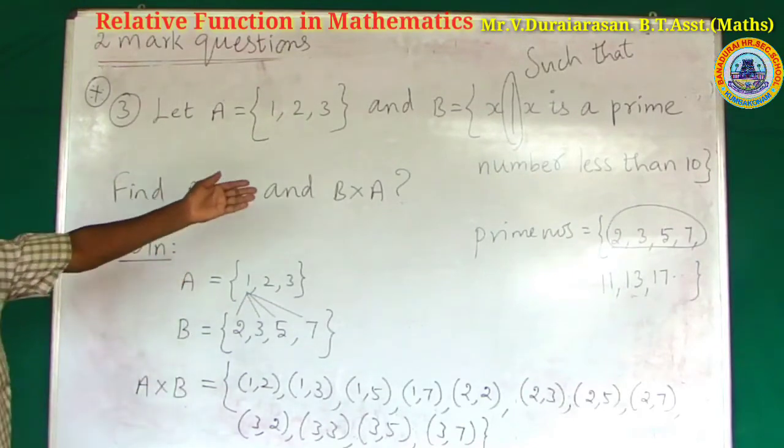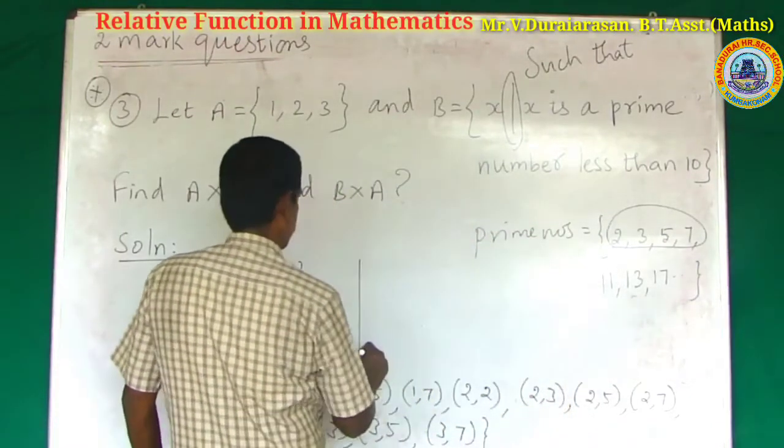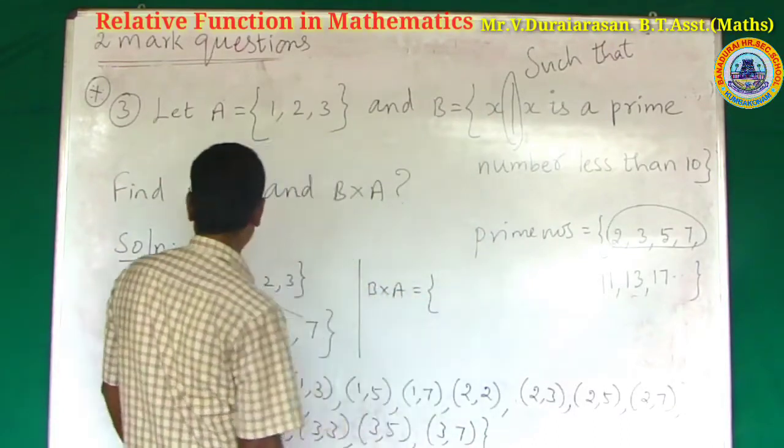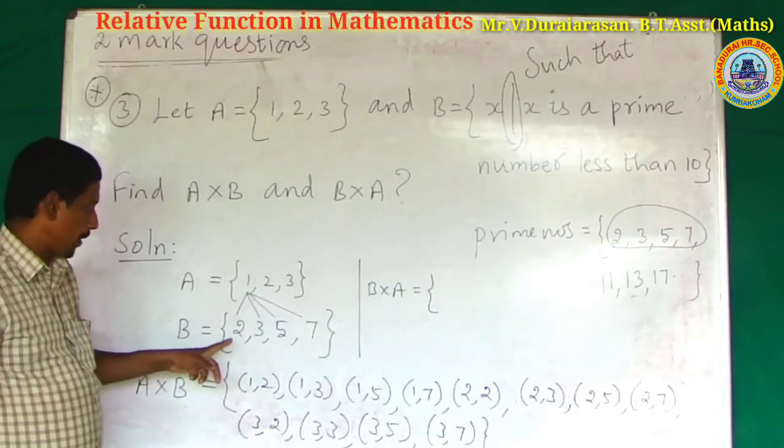And also find B cross A. B cross A is equal to: first, take the coordinates of the given ordered pairs.